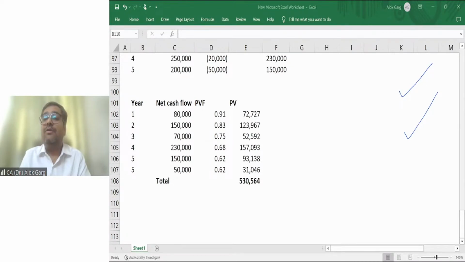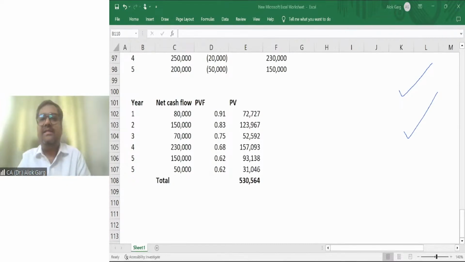Right? So you need to understand these things. You need to remember these things, which kind of cash flow will be included and which kind of cash flow will not be included. Computing value in use is very easy, very simple. But which cash flow you need to take, that is very important. And you need to understand which cash flow we need to take while computing or solving the problem in the exam. And this problem also comes into real life, that while computing value in use, what you need to take, what you should not take, right? Okay.